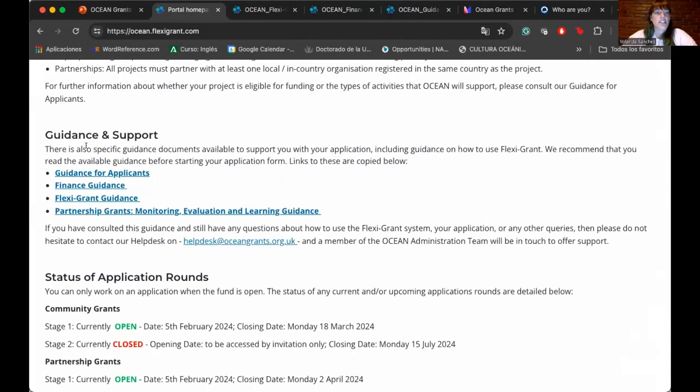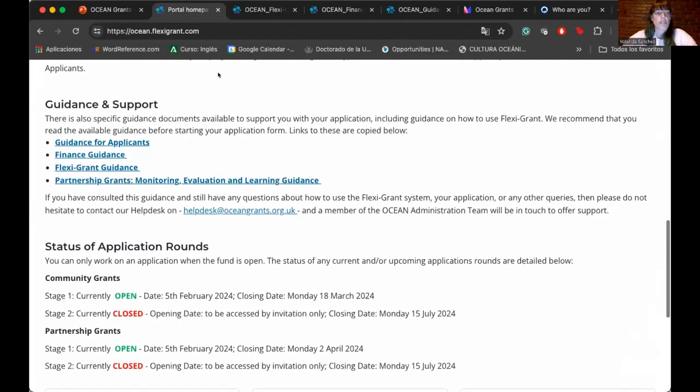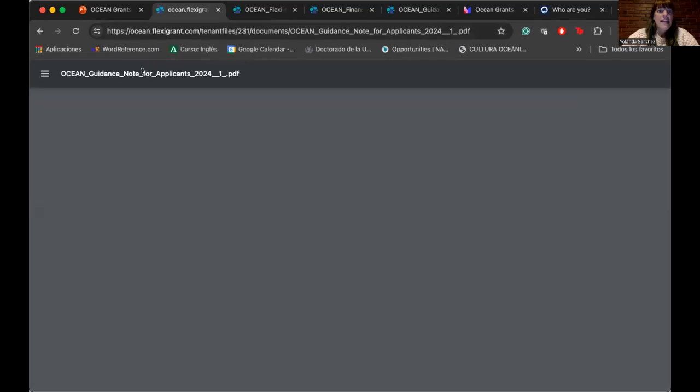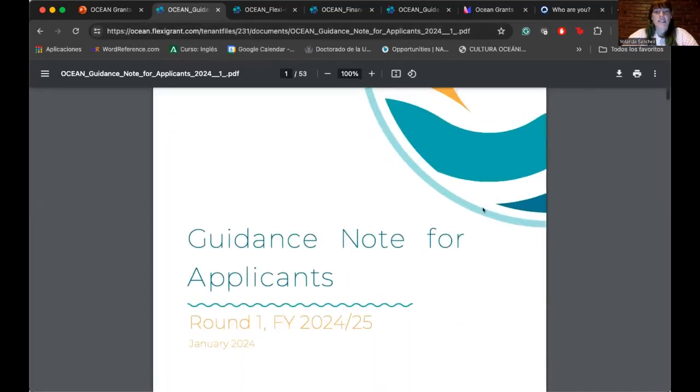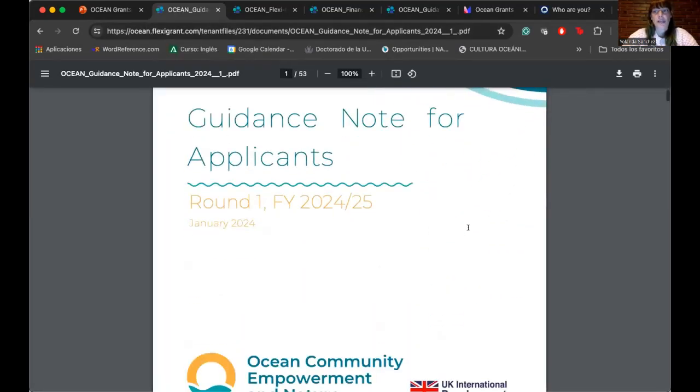Then you can find again all the documents that we were talking about. So let's have a look at the documents. It's not the time for a very specific view on that, but just to share with you, the guidance for applicants is a 53-page document.